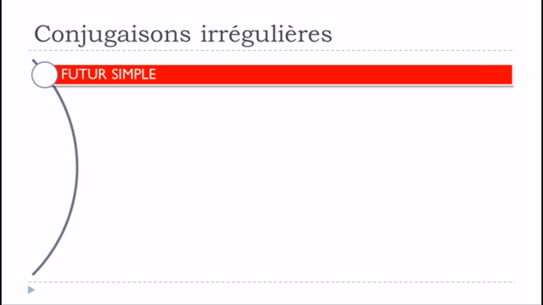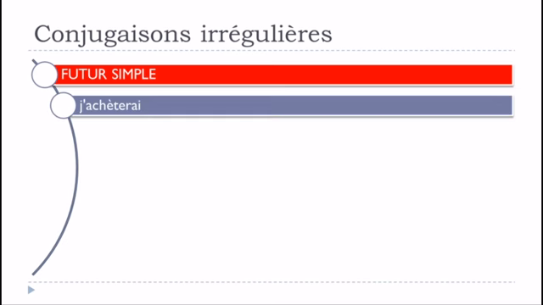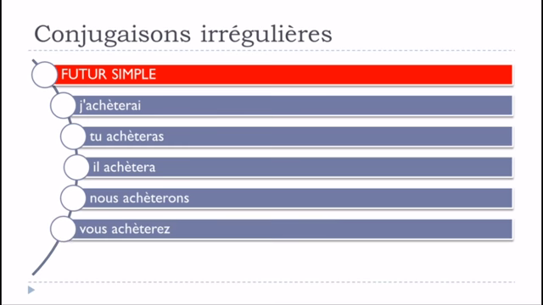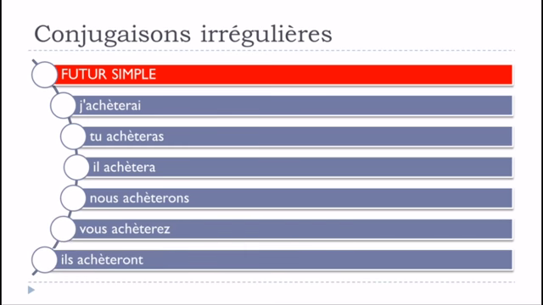Okay, so for the futur simple, j'achèterai, tu achèteras, il achètera, nous achèterons, vous achèterez, ils achèteront. So here you can see that all the forms will be concerned and affected or modified. Okay, so it's the same rule, so you will put this accent grave here, and then you will change the pronunciation, so you will get j'achèterai, tu achèteras, il achètera, nous achèterons, vous achèterez, ils achèteront.